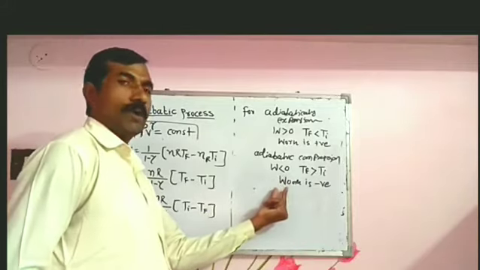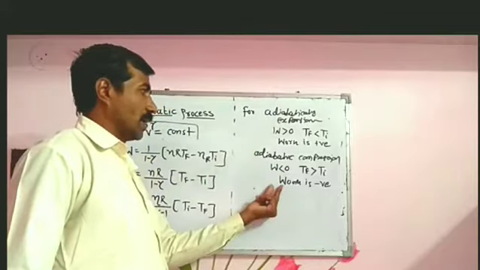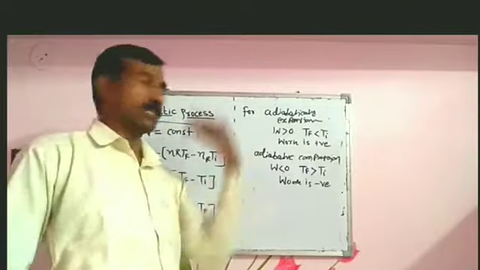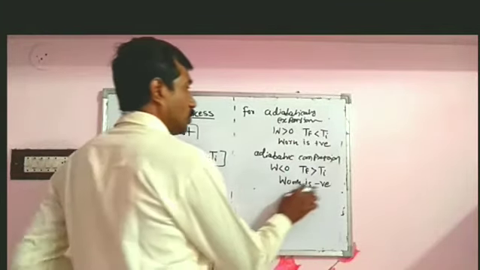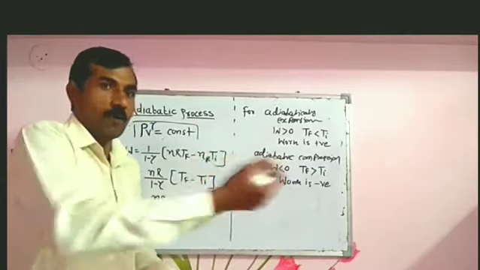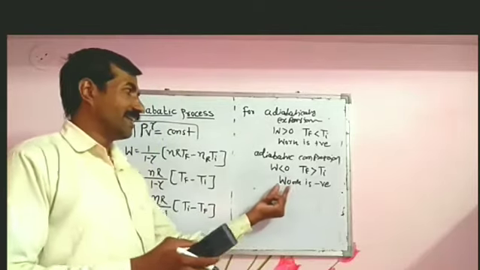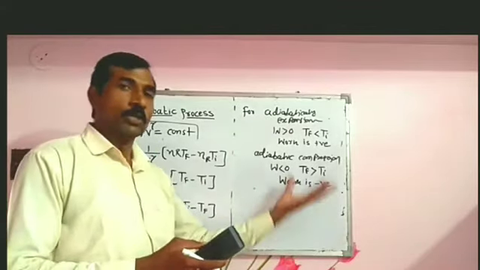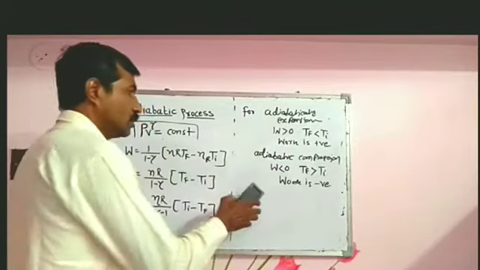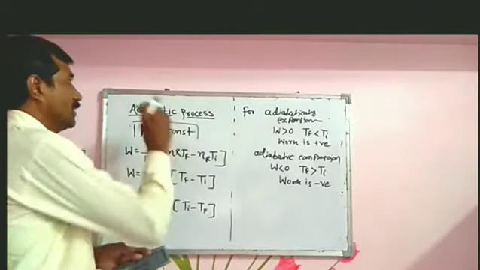Work negative कब होगा? जब work done on the gas होगा, और पॉजिटिव कब होगा? जब वर्क इज डन बाय द गैस होगा तो पॉजिटिव होगा. Work is negative, so the gas will be warm, because the internal energy increases, so temperature increases. So this is the adiabatic process.